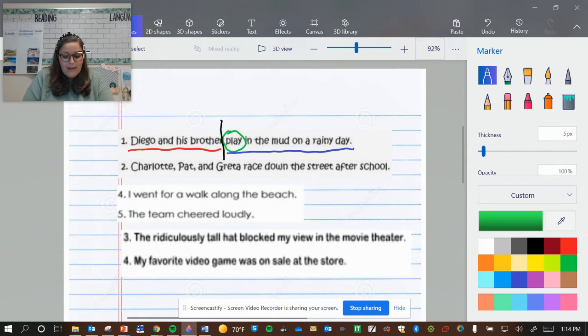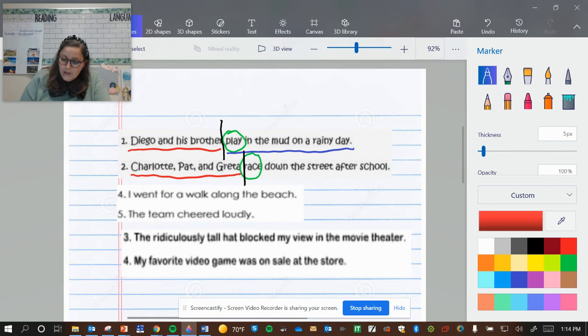Let's look at the next one. Charlotte, Pat, and Greta raced down the street after school. What is the verb in this sentence? It is race. That's the action, right? Well, my chop line goes right before that, and let's check it. Who raced? Charlotte, Pat, and Greta, right? So they are all my subjects. If I say Charlotte, Pat, and Greta race, does that make sense?